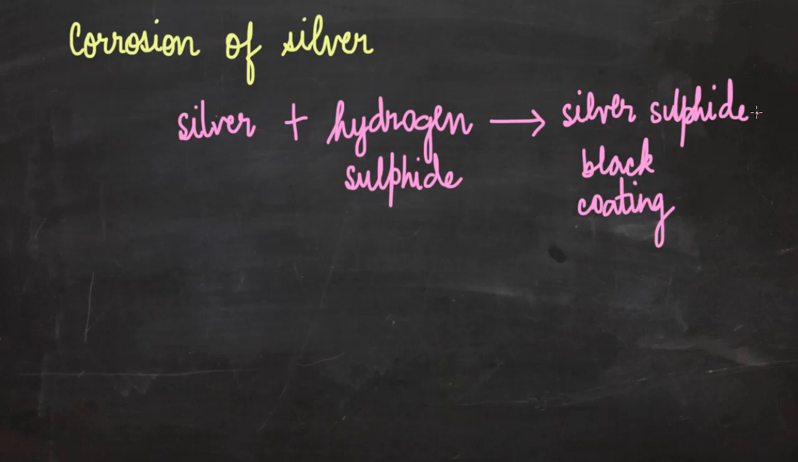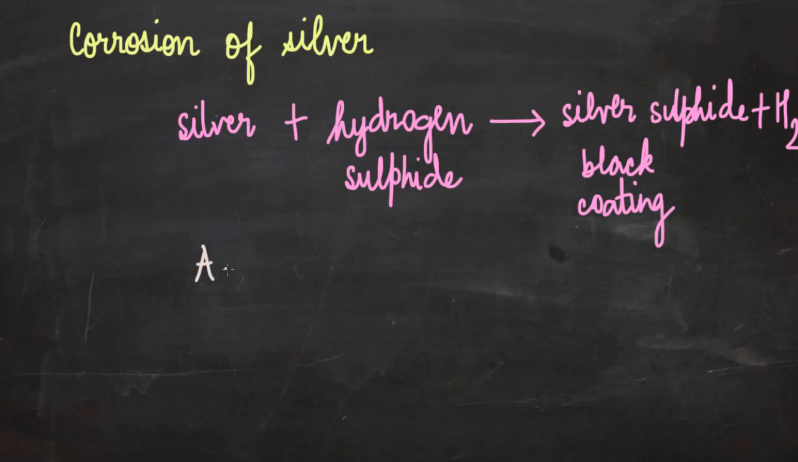And we also get some hydrogen gas in this reaction. So that is why when silver articles are kept for a long time, they lose their shiny finish and develop a black coating on it. So shall we write the corresponding chemical reaction?